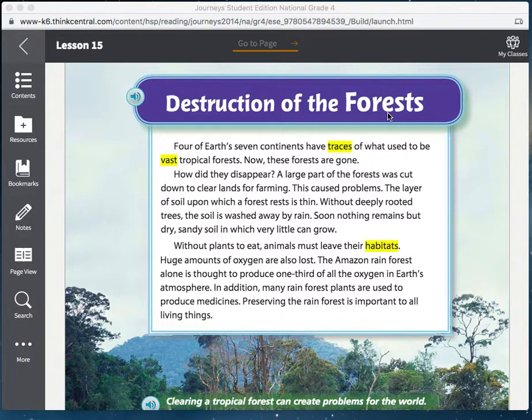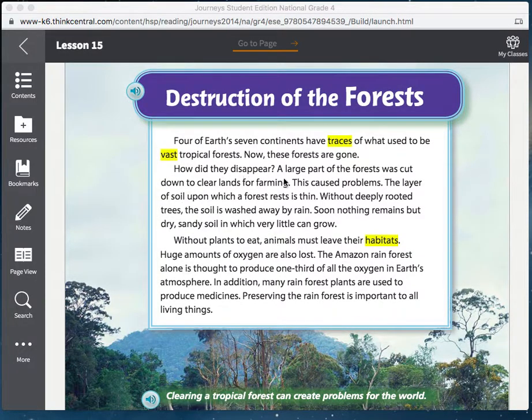Destruction of the forests. Four of Earth's seven continents have traces of what used to be vast tropical forests. Now these forests are gone. How did they disappear? A large part of the forests was cut down to clear lands for farming. This caused problems. The layer of soil upon which a forest rests is thin. Without deeply rooted trees, the soil is washed away by rain. Soon, nothing remains but dry, sandy soil in which very little can grow.